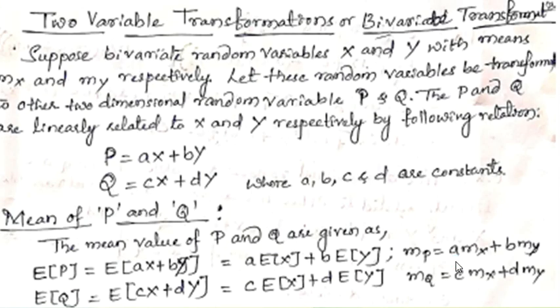Let's see the next point. The next point is to find the variance of P and Q. We know the mean, so let's find the variance of P and Q. The variances of X and Y are, let's say, sigma x square and sigma y square, and similarly the variances of P and Q are sigma p square and sigma q square.